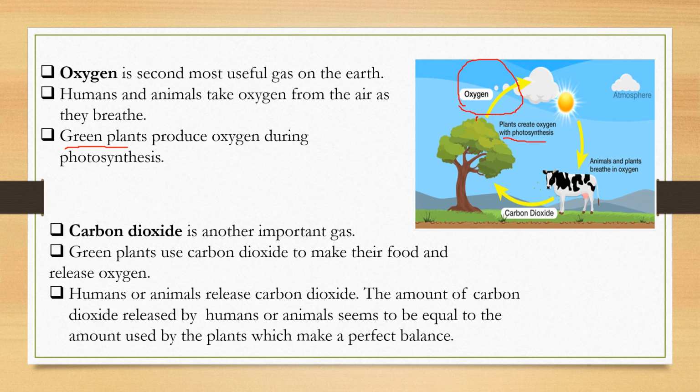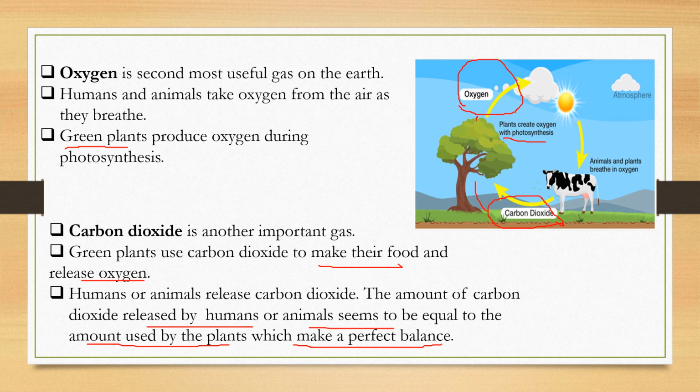also human beings, right? So human beings, when they take in oxygen, what do they give out? They give out carbon dioxide, and this carbon dioxide is again used by plants. So what happens? Though oxygen is the second most useful gas on the earth, carbon dioxide is also another important gas, because plants use it to make their food and release oxygen. So what happens is the amount of carbon dioxide released by humans or animals seems to be equal to the amount used by plants, which makes the perfect balance, right?